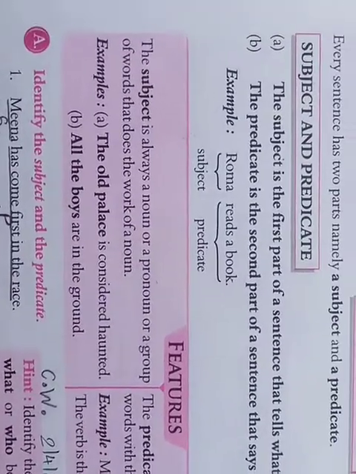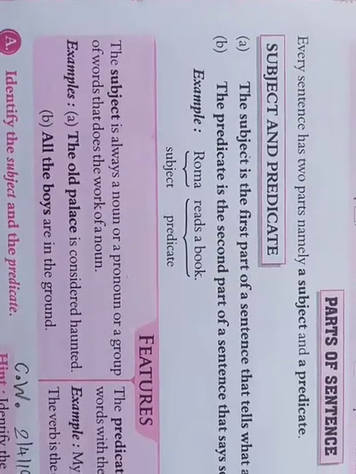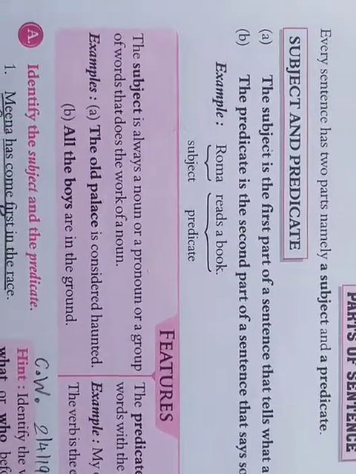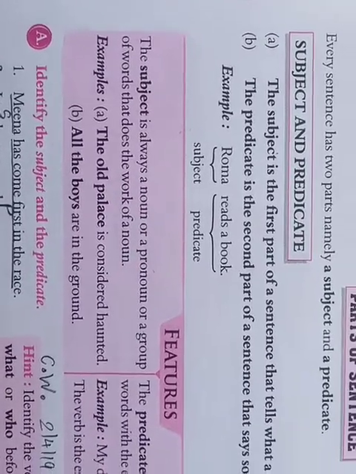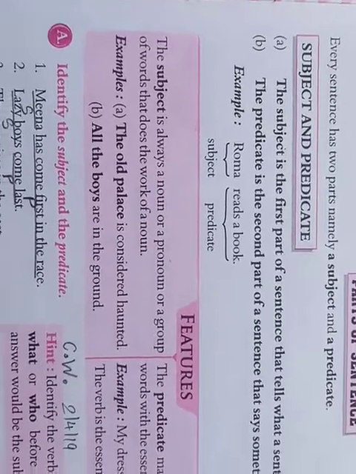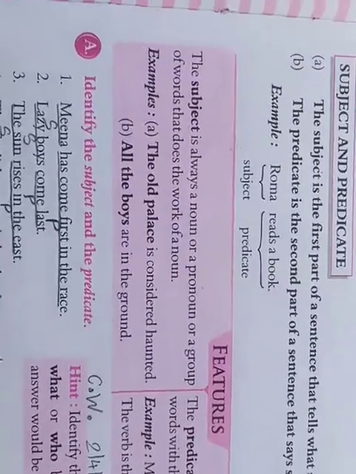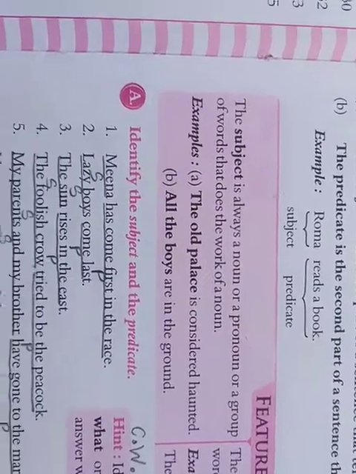Reading a book, right? Who reads a book? Roma. So, here Roma is the doer of the sentence, and that is why we consider her as a subject. Reads a book, that is predicate. That means it tells you about the subject.